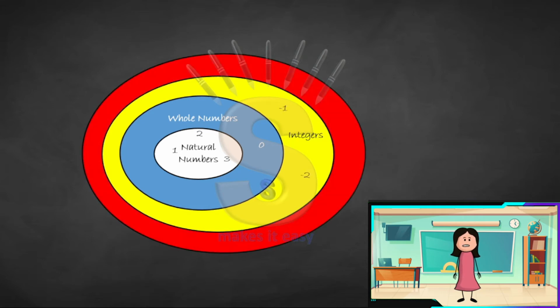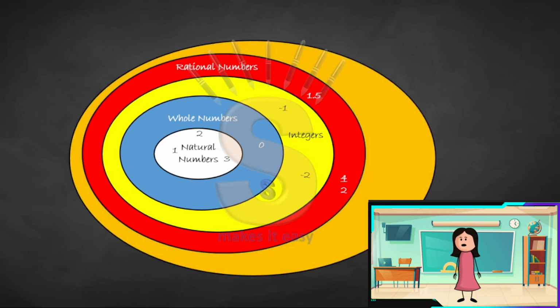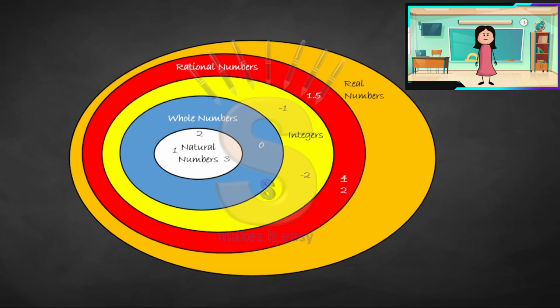Now you have the bigger circle, which is your rational numbers, which means it includes your natural numbers, whole numbers, integers and decimals and fractions. So that will become your rational numbers. It is the biggest circle, which means this circle holds all the numbers together, that is your real numbers, which means it has your natural numbers, whole numbers, integers and rational numbers, which makes your real numbers. It is the head, it stands up in the hierarchy if you want to call it that, but it basically stands up.